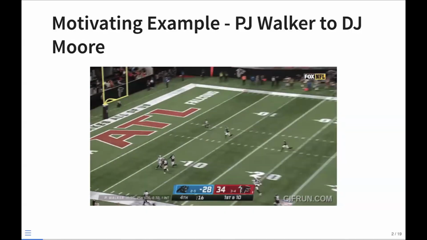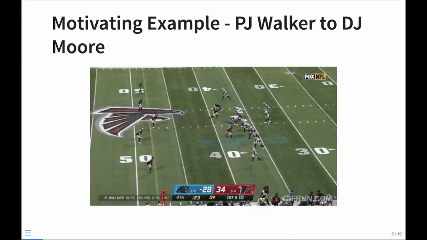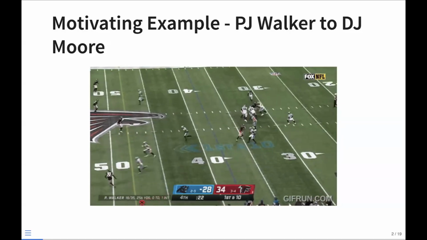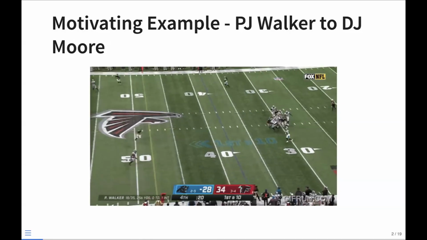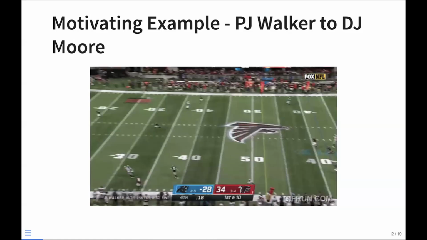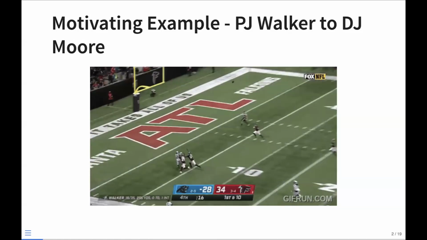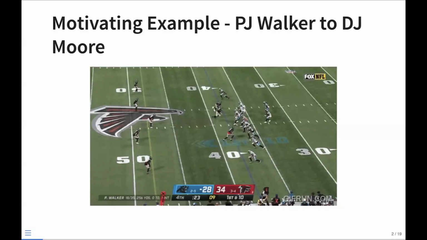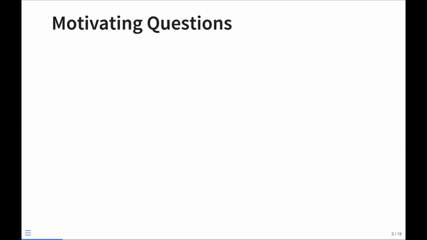That being said, we're not going to look at that. We really just want to focus on the fact that he threw to DJ Moore. Obviously, it's a touchdown. It's the right play. It's the right read. It's perfect. However, if he had thrown an interception, would we still be calling this the right throw? That's one of the questions we seek to answer.